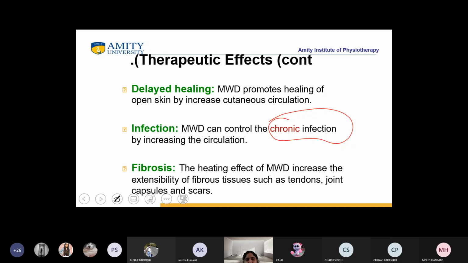Astha is correlating two things. Hamad, can you tell me the difference between delayed healing and fibrosis?